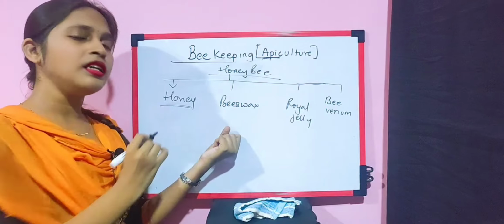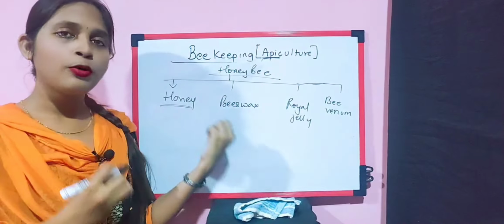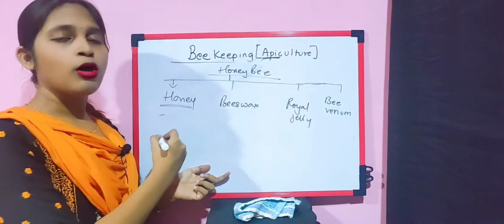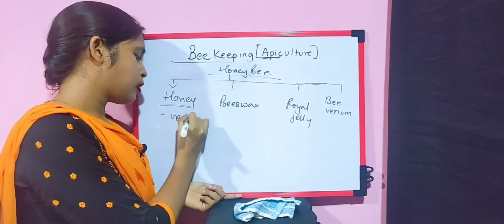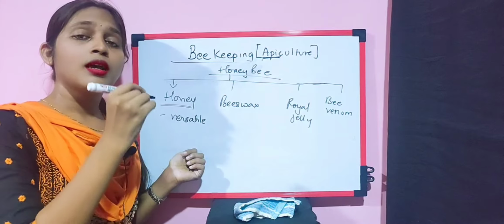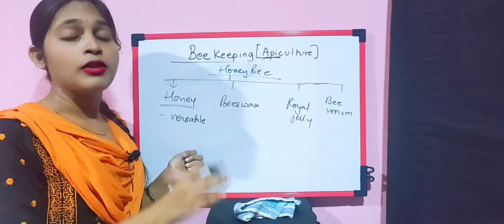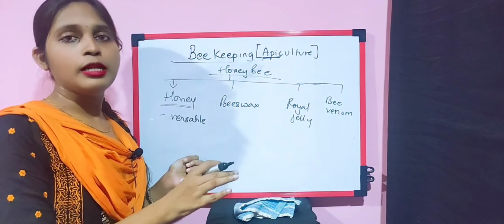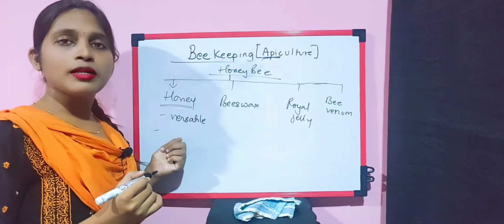Now honey, we are very much aware of honey, since mention of honey is found from ancient days. Honey is one of the universal foods, or you can say one of the versatile foods, because it has found very much importance in the diet of every human. It is important not only for humans but also for animals. Why is it versatile?